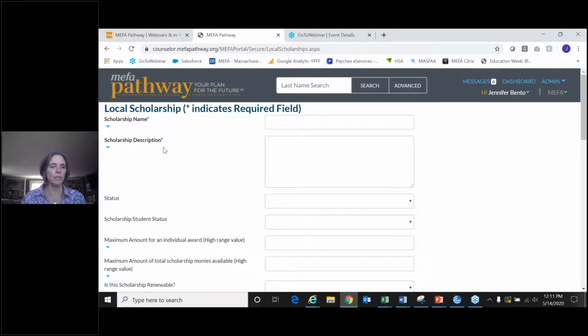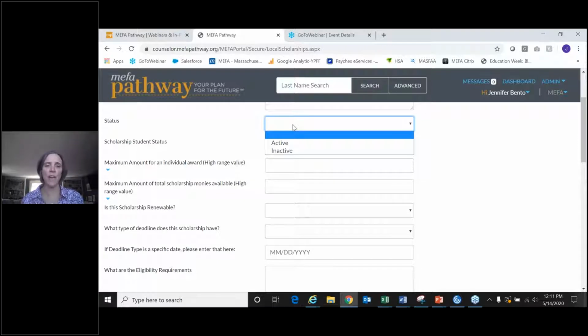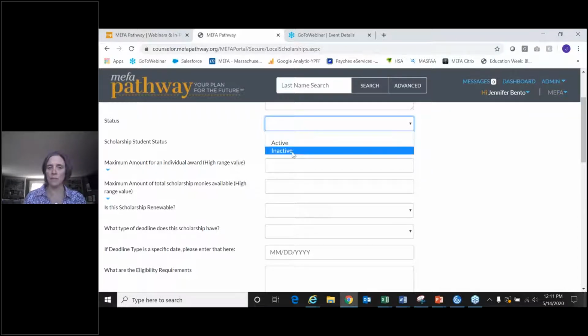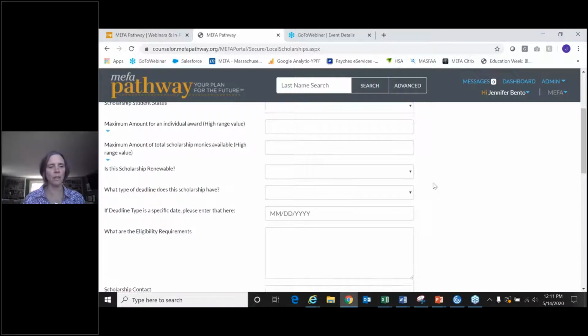This is kind of a long page. Not all these fields are required, but you can see which ones are by the little asterisk. So the scholarship name, a description. You can update the status on the scholarship, so that if it's inactive for a year, you can save the information within the portal and, if it becomes active again, just update the status.